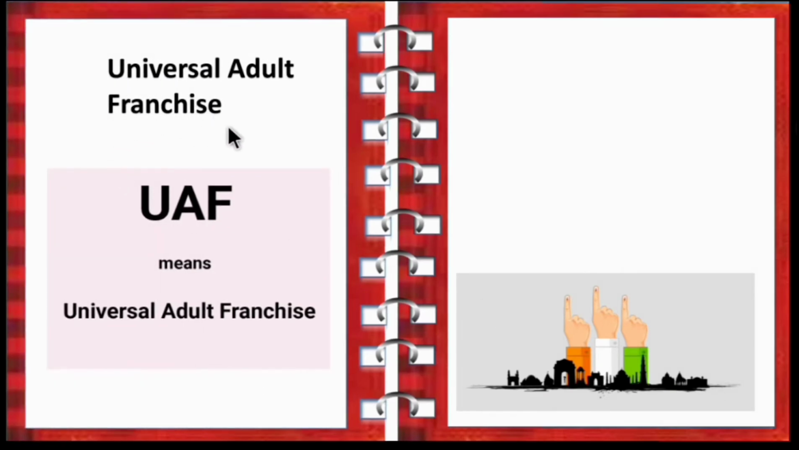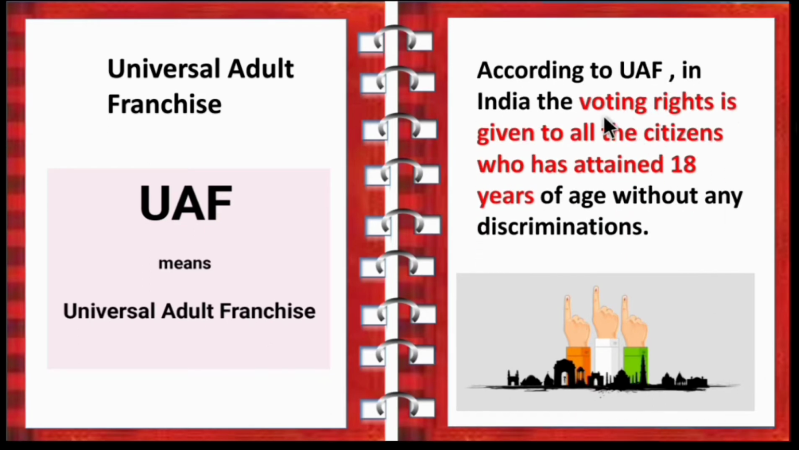Next, Universal Adult Franchise. So, children, UAF means Universal Adult Franchise. According to UAF, in India, the voting right is given to all citizens who have attained 18 years of age without any discrimination. So, according to Universal Adult Franchise in India, every citizen who has completed the age of 18 can cast their vote without any discrimination.